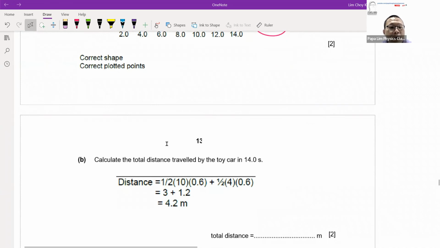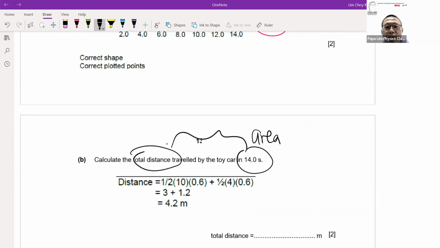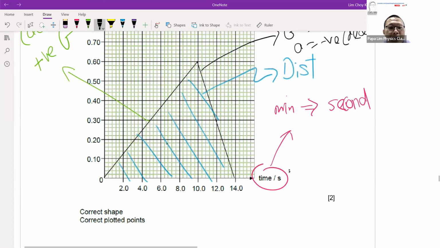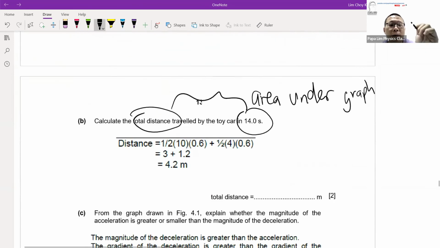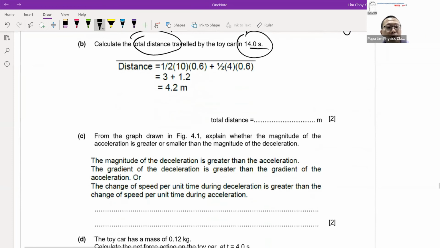So true enough, in part B, they ask for total distance. The time taken is 14 seconds. So basically, they're asking you to find the area under the graph, which is the triangle. For 0 to 14 seconds, what you see here is a big, gigantic triangle. So if you know the formula for a triangle, it'll be half base times height. Remember to take note of the time, make sure it's in seconds. Then based on the values that you have, you get the answer. Remember, for all calculations in physics, round it to 2SF.